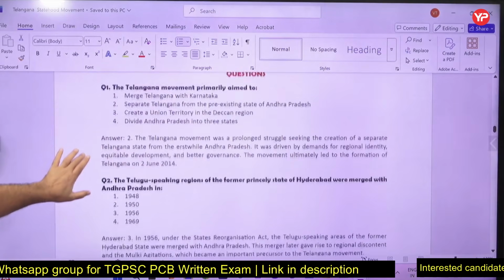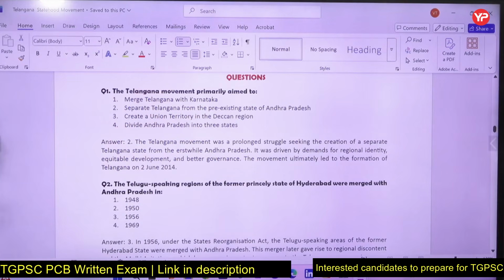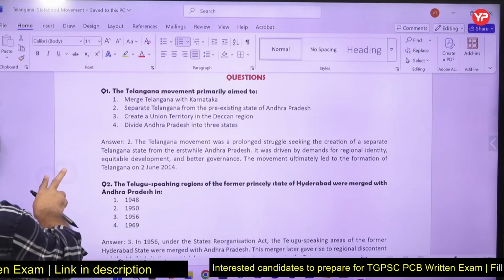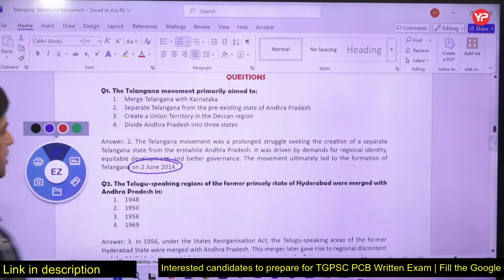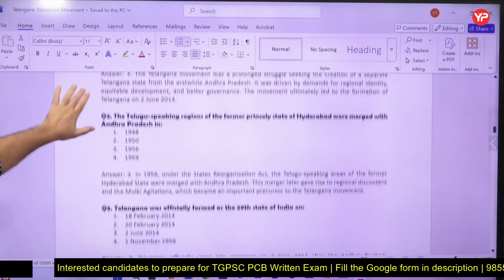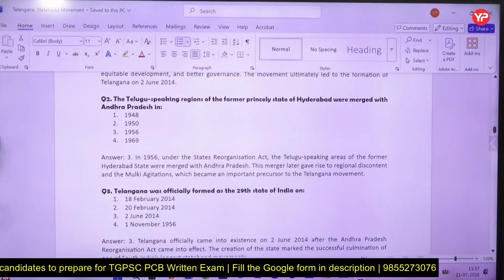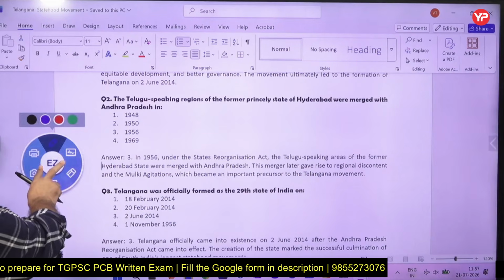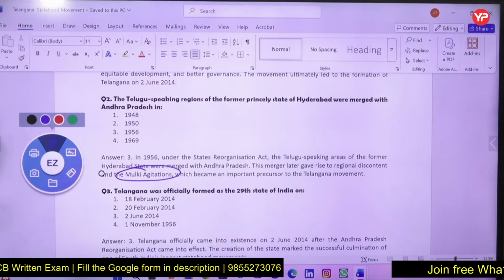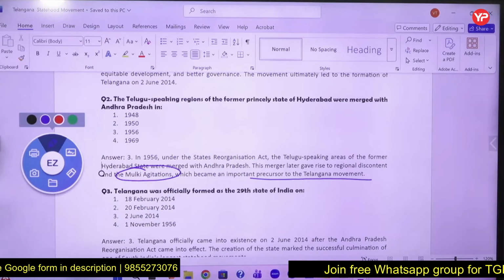So the questions you will get are from different things, right? So you will find in the solutions some of the important information, like on 2nd June 2014 the new state was created. The 1956 State Reorganization Act. Merger later gave rise to regional discontent and Mulki agitations. So Mulki agitations eventually became the precursor of the Telangana movement. I'll discuss that in the history.